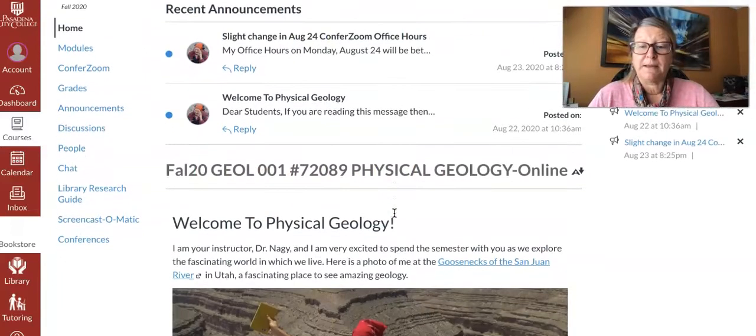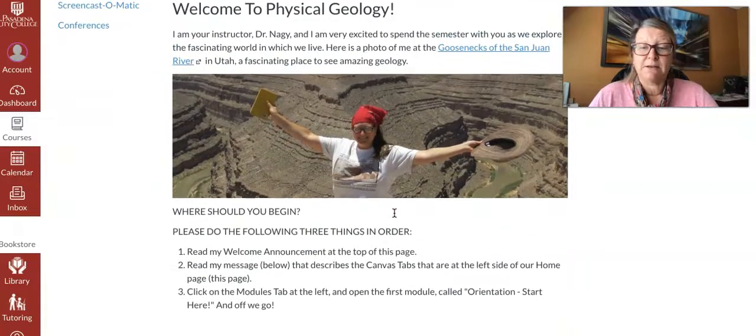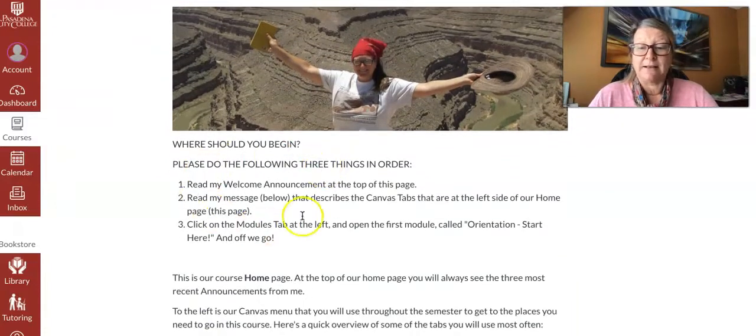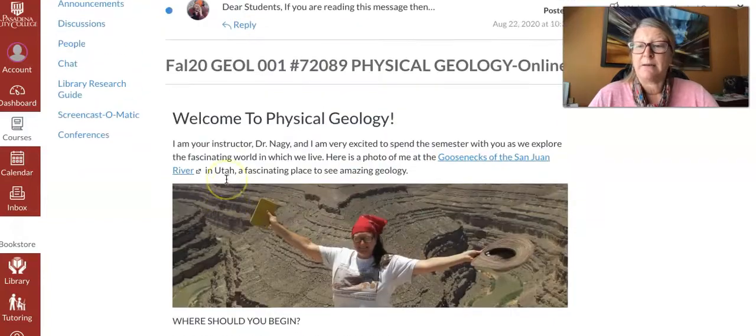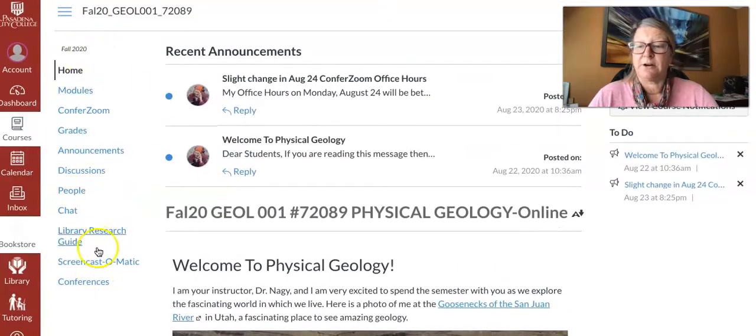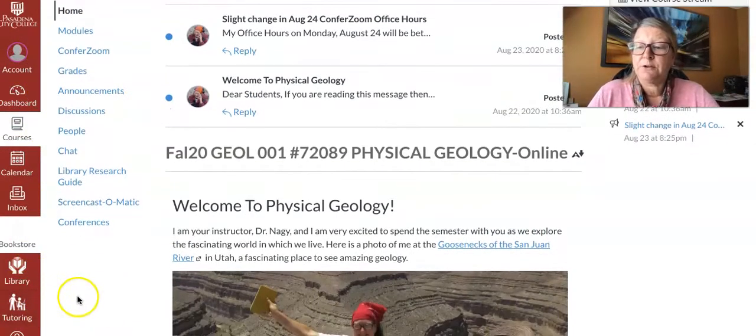This is our home page, and on our home page you'll see I have a message to you that includes how to get started and some explanations about these tabs that are on the side here. Some things that are on the left hand side, in case you're brand new to Canvas, include courses where you can go to all of your different courses, a calendar which will give you all of your different due dates for your different courses, the inbox, and that's the best way to reach me.